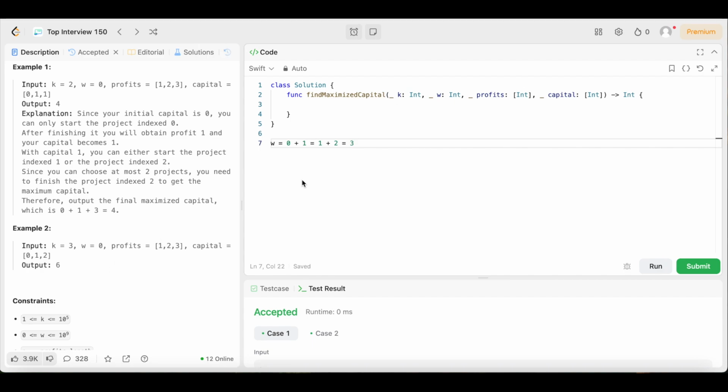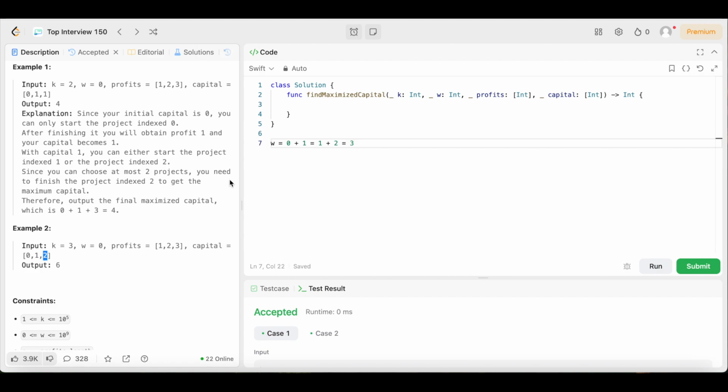Just keep in mind, you don't lose any profits when you do another project. You just have to have that amount of capital available to do the project, but you're not going to lose any capital when you do the project. But now that we have 3 capital, or $3 or whatever you want to call it, we can complete this project because this project only requires $2, or 2 capital, right?